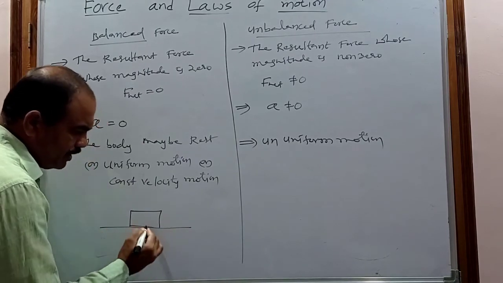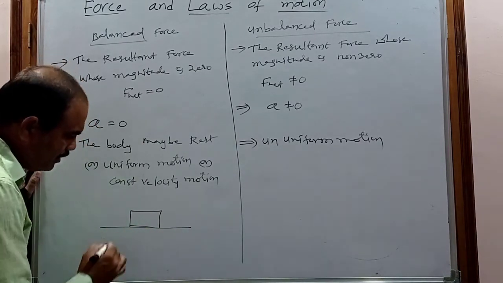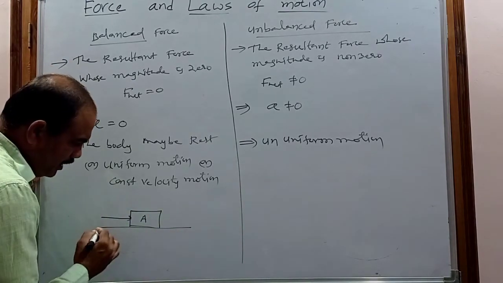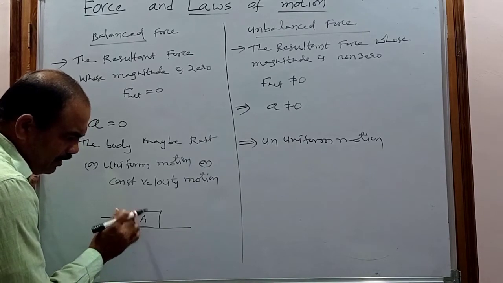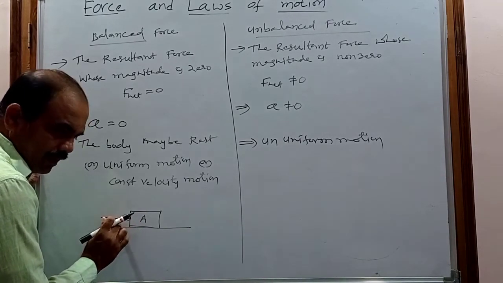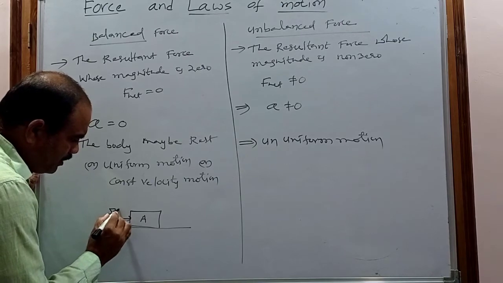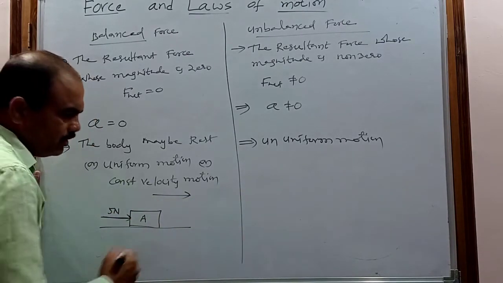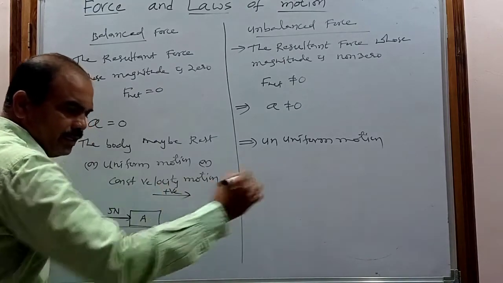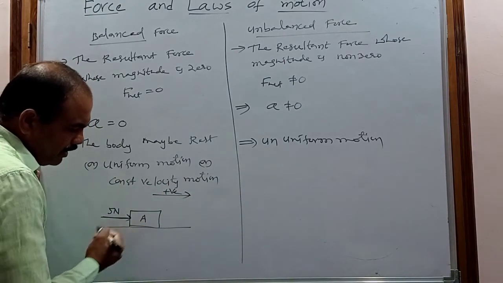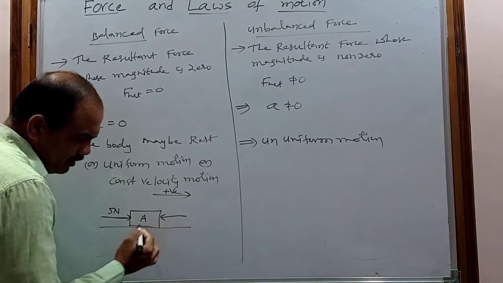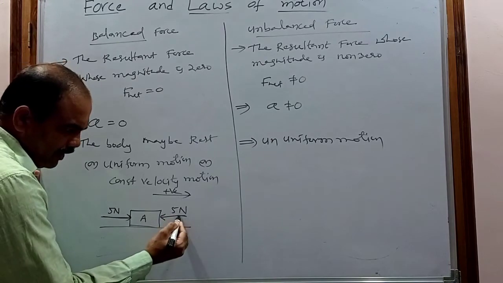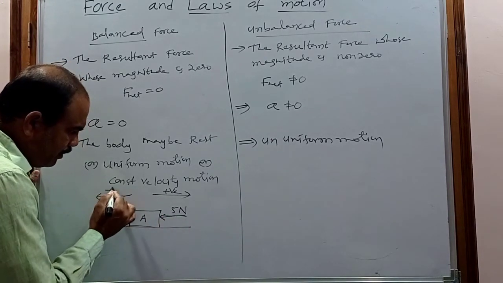So, balanced force is nothing but, let us consider, this is an object. When the object is at rest on the earth surface, for example, this object A, on the left side of the object some force is acting, which will be considered 5 newtons, acting in this direction. The right side direction will be considered positive. Now on object A in this direction some force is acting, again 5 newtons, but acting in this direction, which will be considered negative.